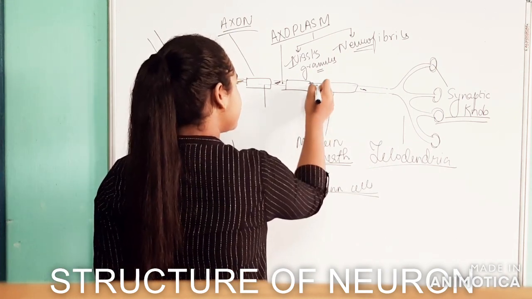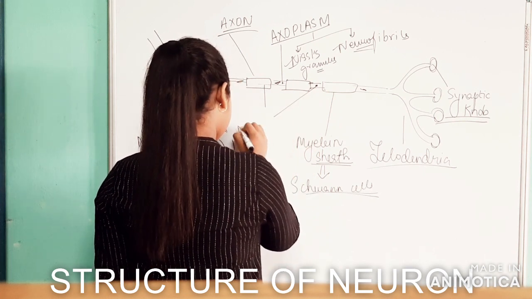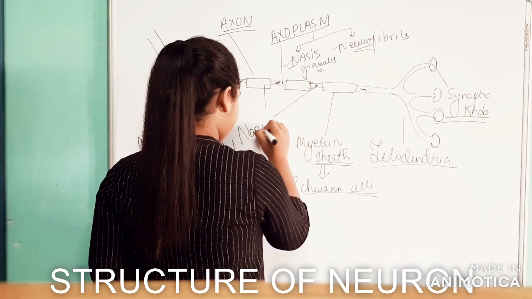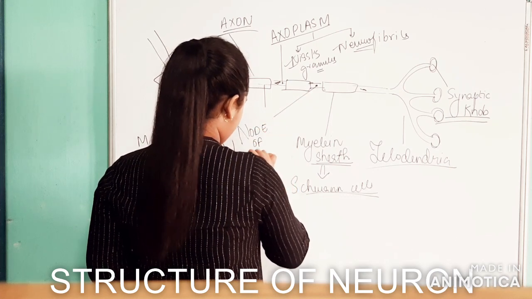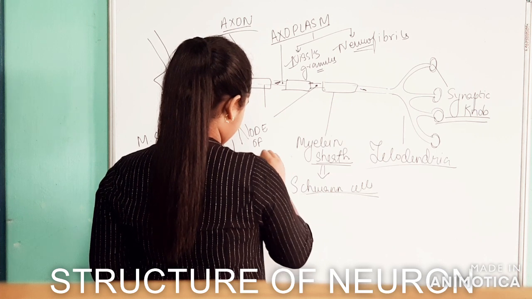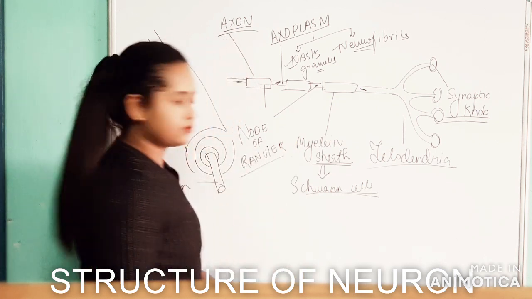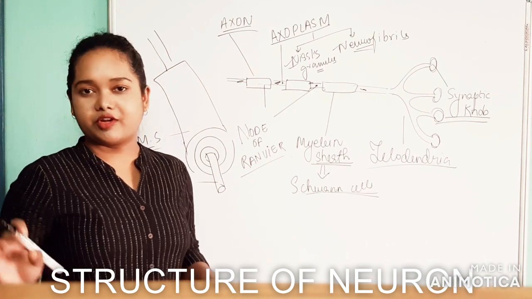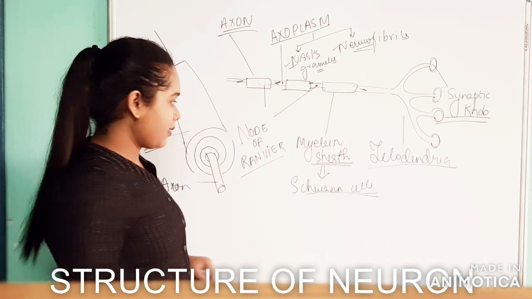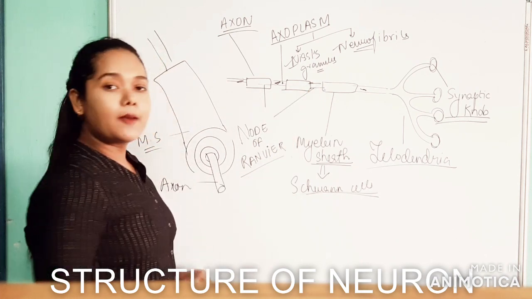So these regions where myelin sheaths are absent are known as node of Ranvier. Okay. So these are the regions where the myelin sheath is not present.